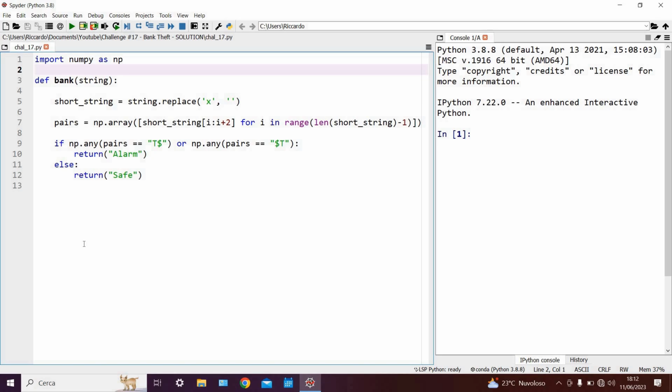In the fourth line, we split our new string into pairs. This is done by taking the first and second characters, the second and third and fourth, etc. Then we enter an if-else statement.